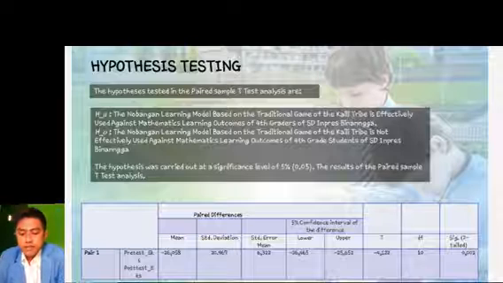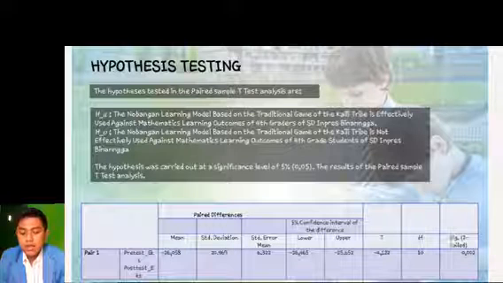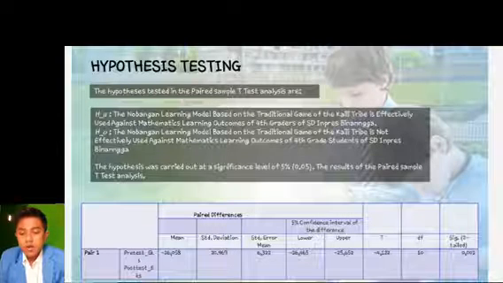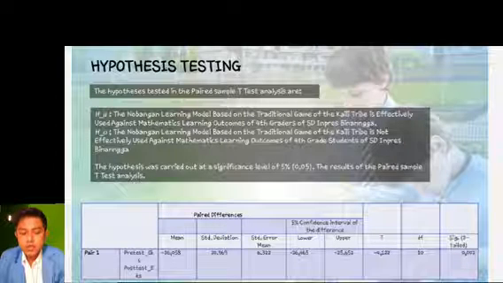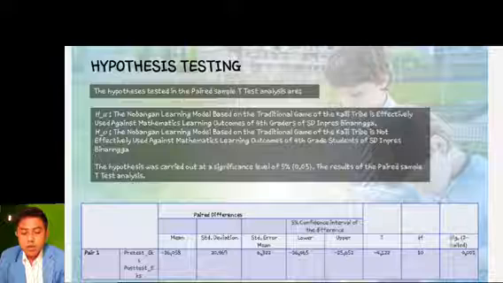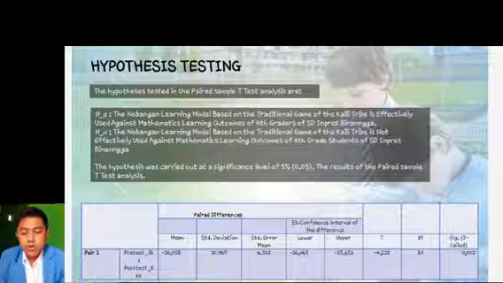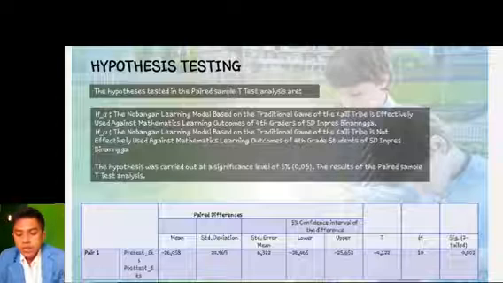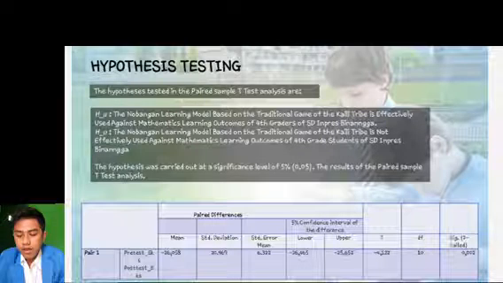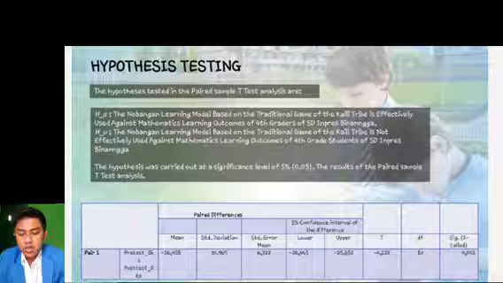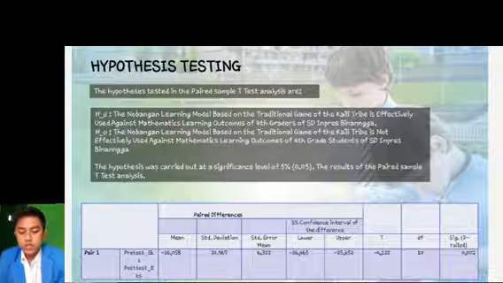There is a significant value of the paired sample test 0.002, less than 0.05. Because the significant value of the test 0.002 is less than 0.05, then Ha is accepted and H0 is rejected.